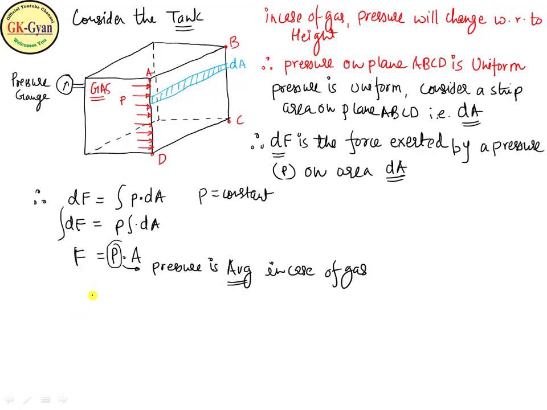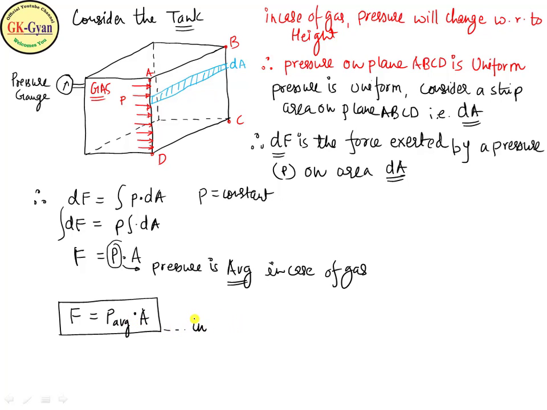So we can write down the formula for pressure in case of gas acting on a planar surface ABCD. F equal to P average into area. This is the normal force acting on plane ABCD when gas is filled in a closed tank.